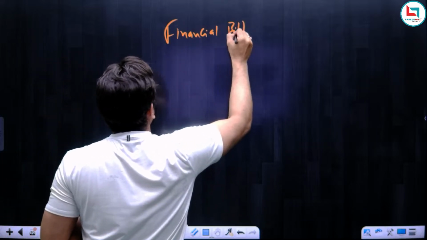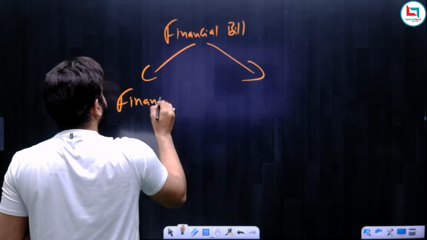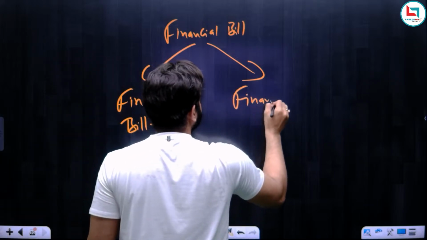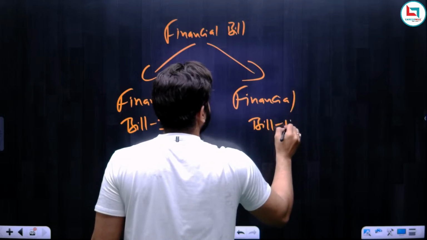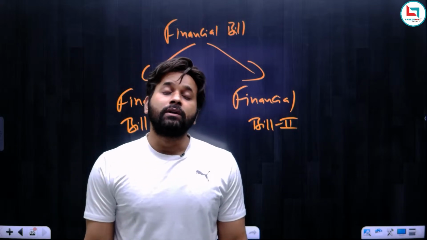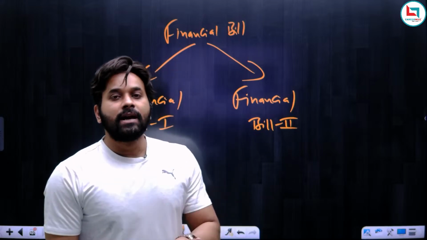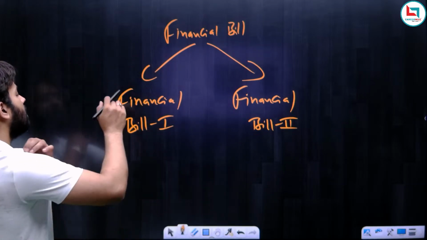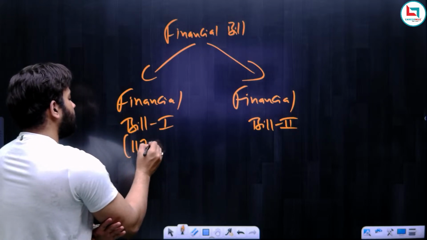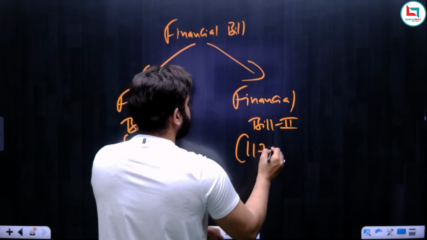Now remember, financial bill is of two types. The first is financial bill category 1, and the second is financial bill category 2. Students sometimes ask, sir, what is the difference between the money bill and the financial bill? We will understand that when it comes to the technicality. Financial bill category 1 is mentioned under Article 117 clause 1, and financial bill category 2 is mentioned under Article 117 clause 3.